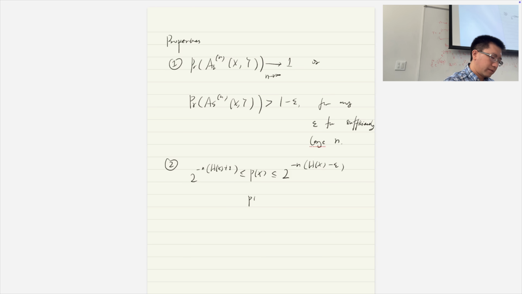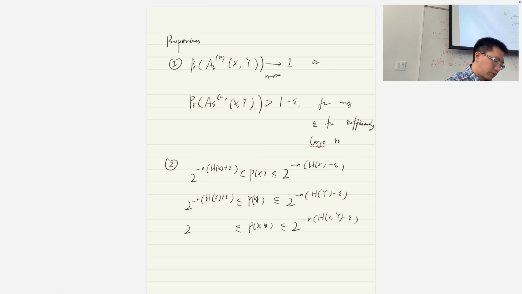And P(y) is also bounded by this. The new thing here is that P(x,y) is also bounded by this: 2 to the minus n(H(x,y) minus epsilon) and 2 to the minus n(H(x,y) plus epsilon). So roughly speaking, the probabilities are all the same. This is the second property.